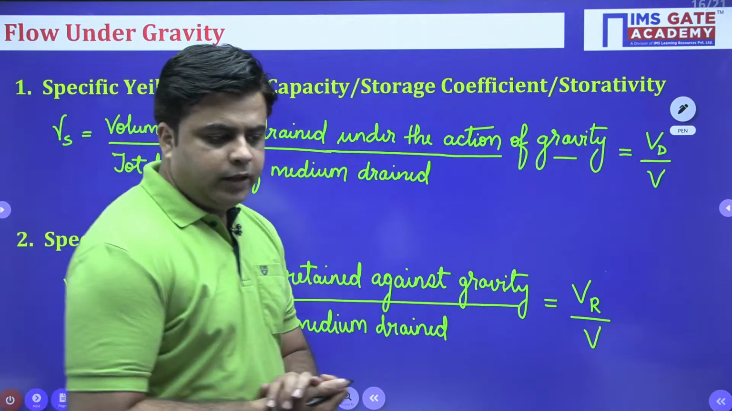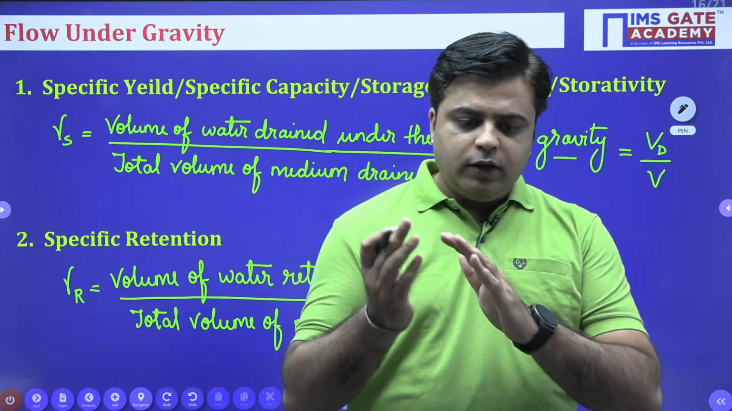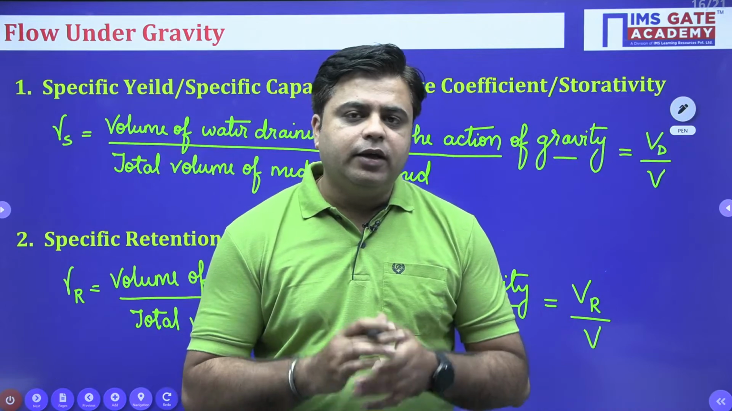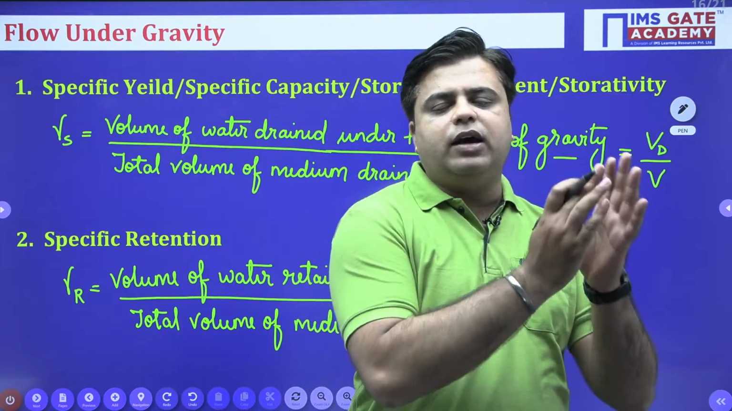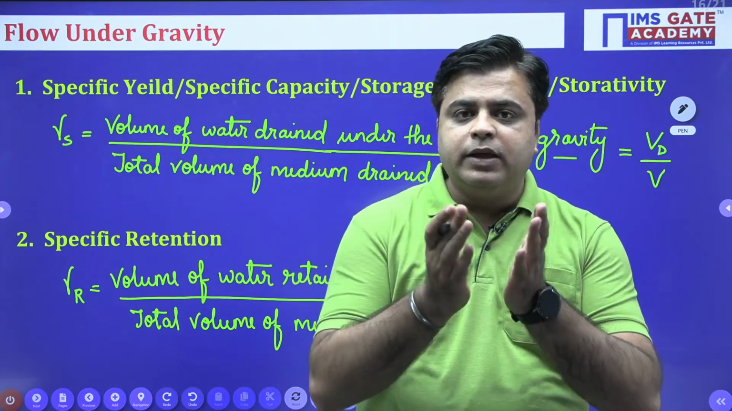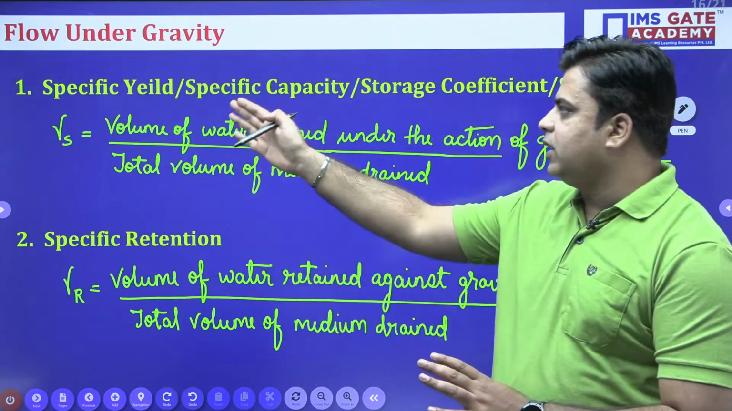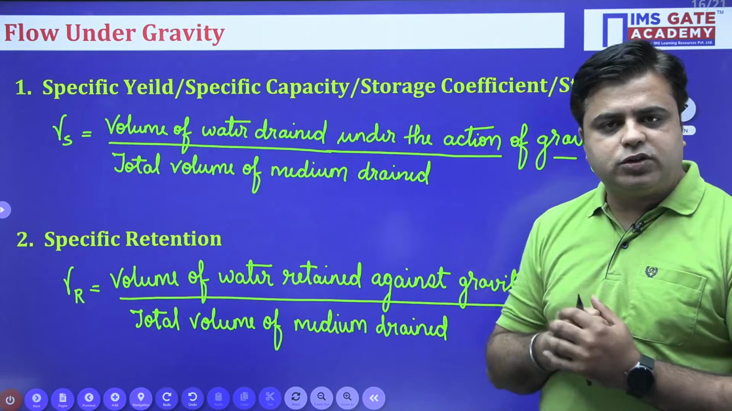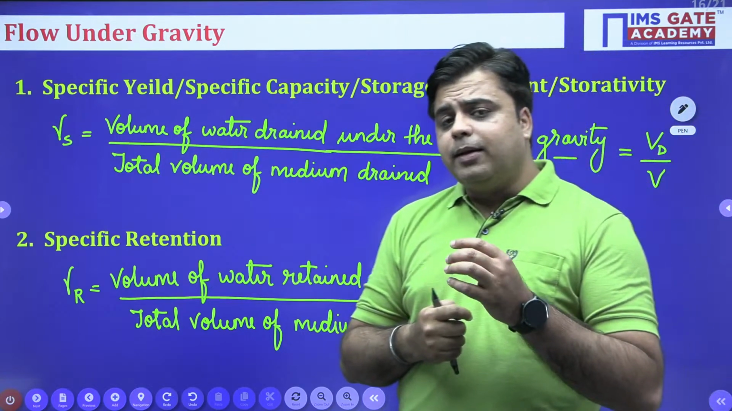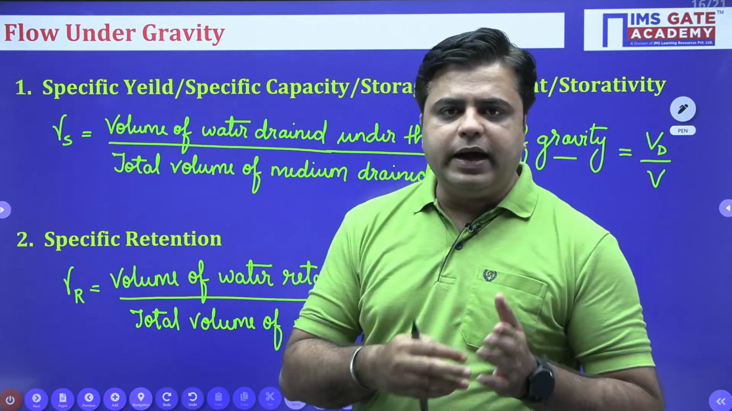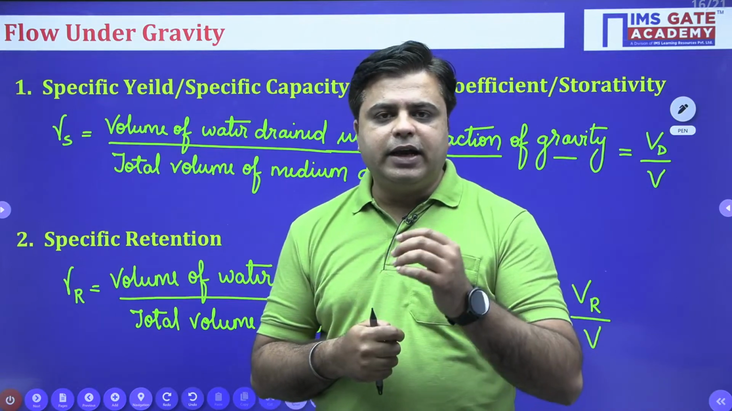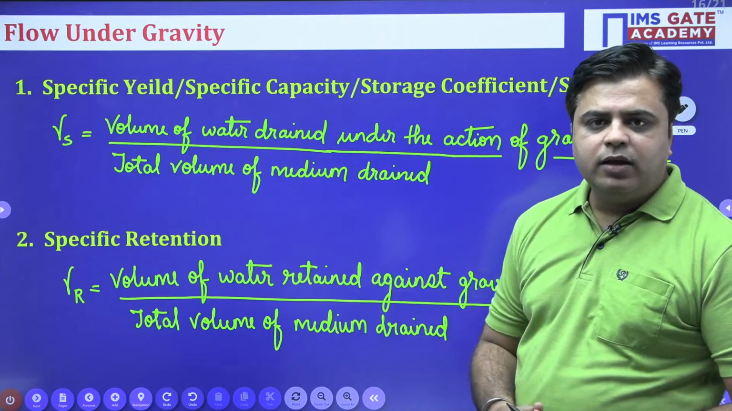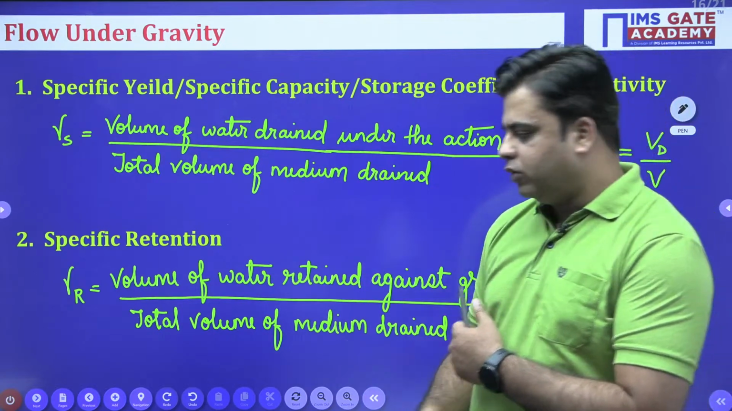So, basically, if inside the soil medium flow is happening under the action of gravity, the amount of water which is draining out under the action of gravity is explained using specific yield, also known as specific capacity, storage coefficient or storativity. And the amount of water which is retained against the action of gravity is explained using specific retention. So, gamma S and gamma R, both the things are in front of you, okay.